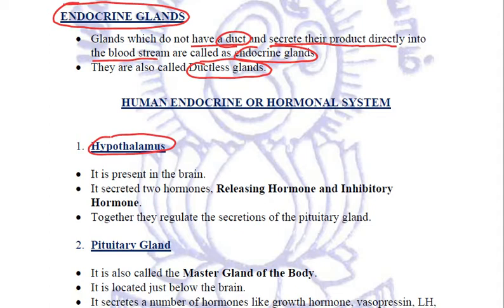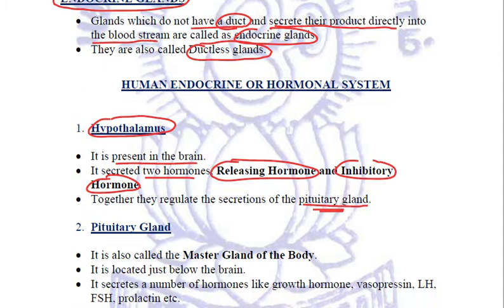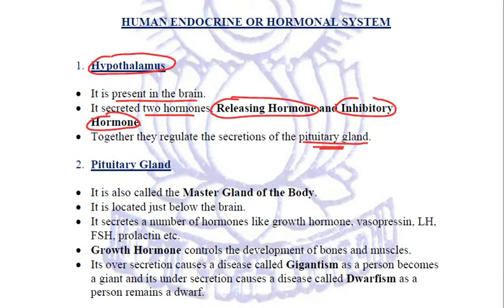This hypothalamus is present in the brain and it secretes two hormones. One is the releasing hormone and another is the inhibitory hormone. And these two hormones together regulate the secretions of the pituitary gland, which is another gland. Let us relate what exactly pituitary gland is. This pituitary gland is also called the master gland of our body.